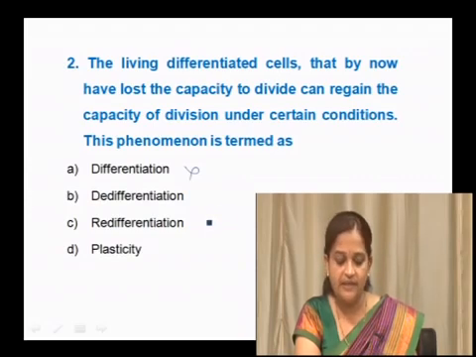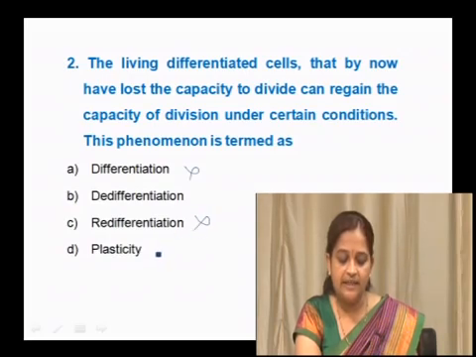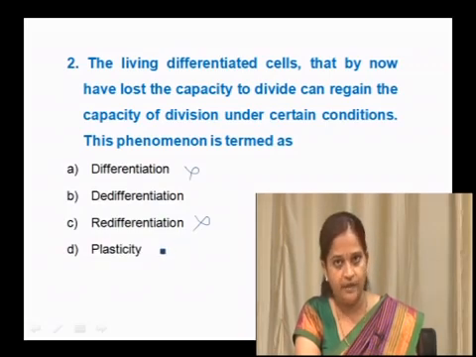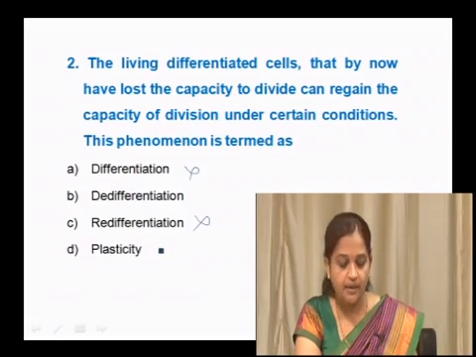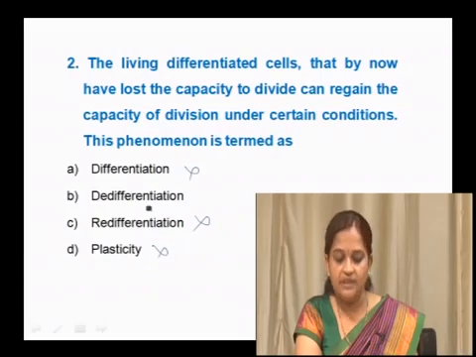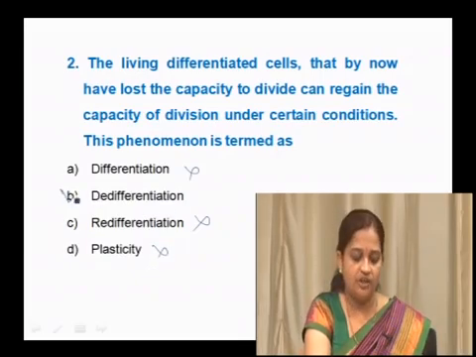Plasticity is changing structures according to environmental needs; heterophylly is a good example. So plasticity is also not correct. The right option here is de-differentiation.